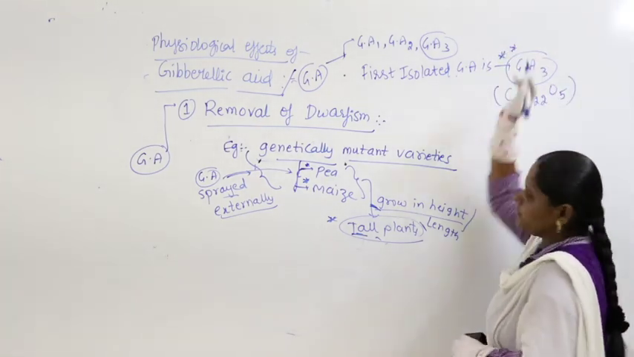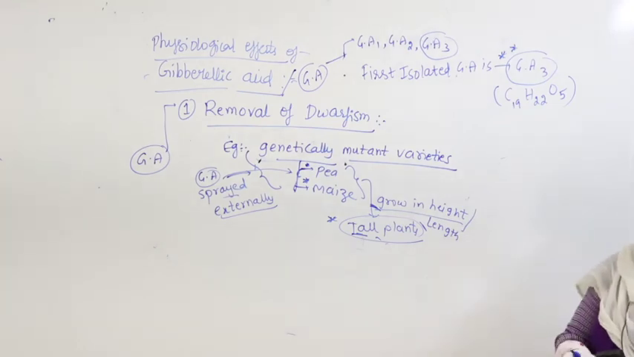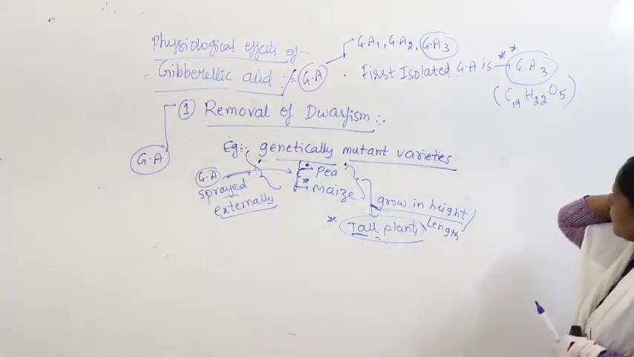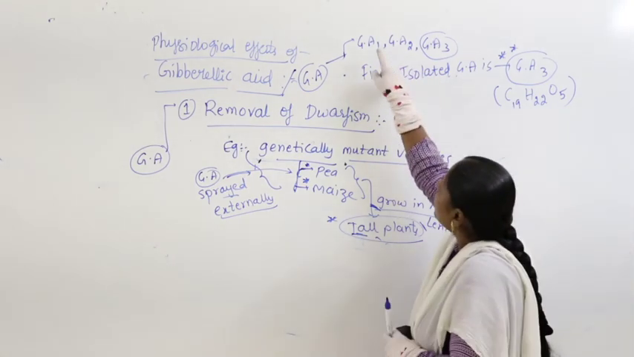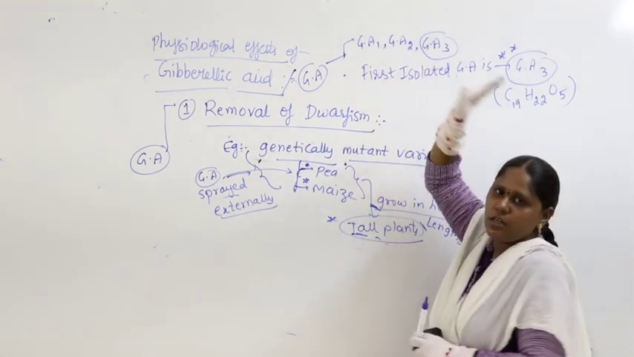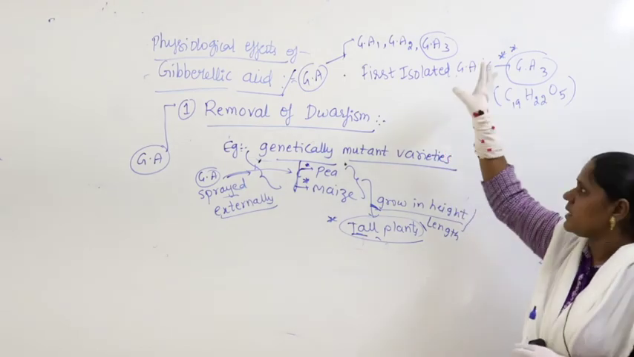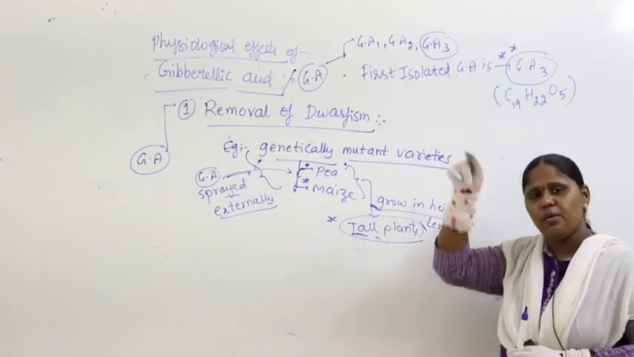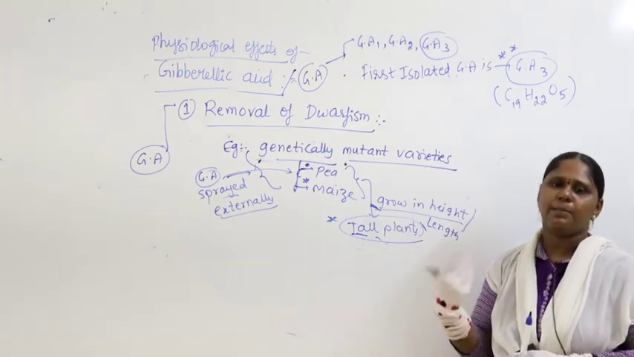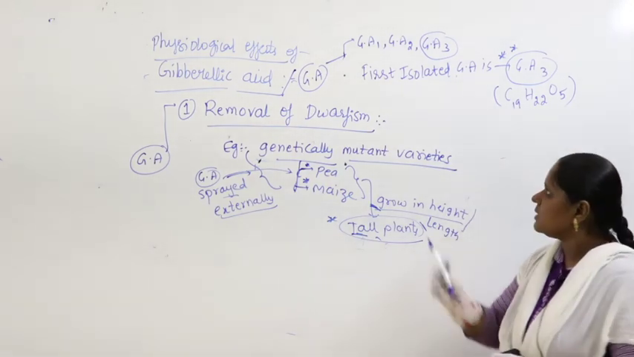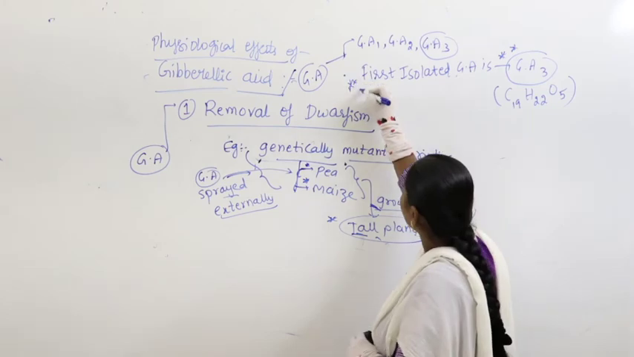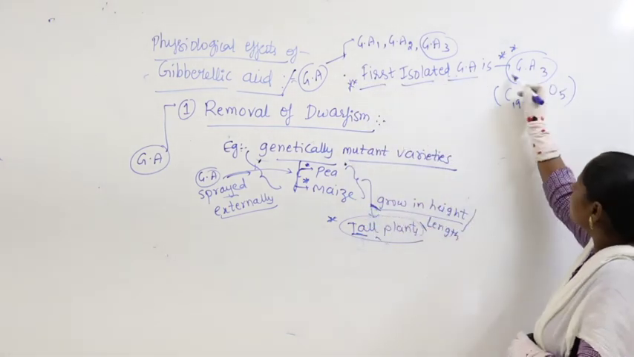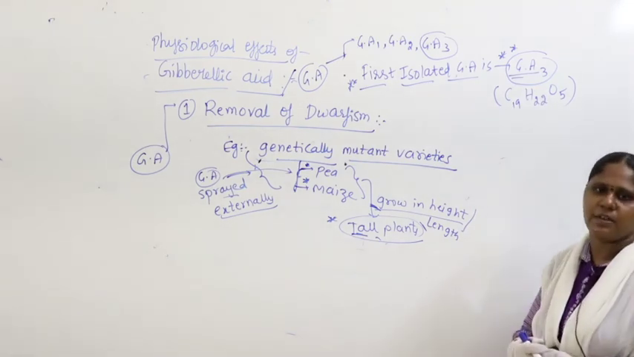Very important. So many gibberellic acids have been identified: GA1, GA2, GA3, and so on. But whenever you get the question about which one was identified first, take it that it is gibberellic acid 3; that is the name it has been given.